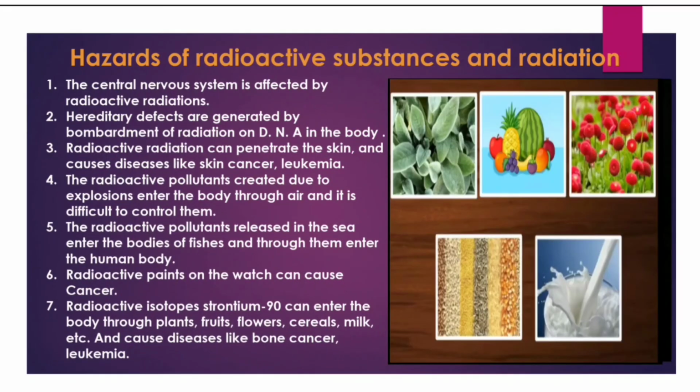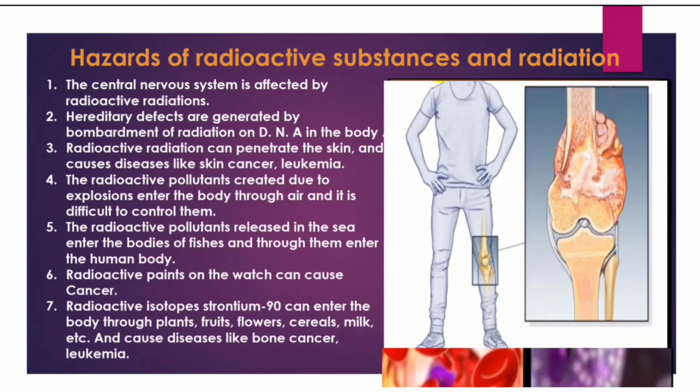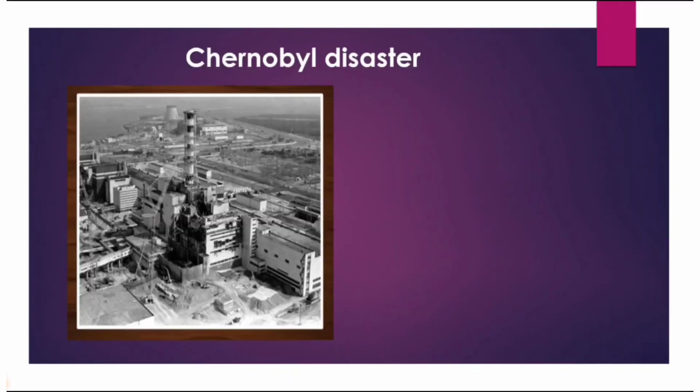Radioactive isotopes such as strontium-90 enter the body through plants, fruits, flowers, cereals, milk, etc., and cause diseases like bone cancer and leukemia. Chernobyl disaster. The Chernobyl disaster was caused by a nuclear accident that occurred on 26 April 1986.